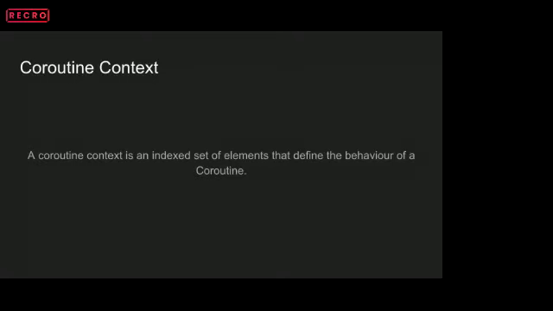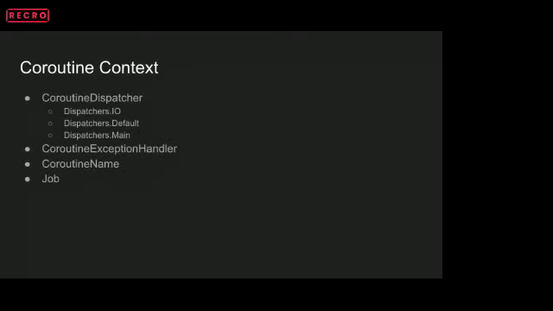What context the coroutine needs to adhere to, or how it needs to be executed, is handled by the CoroutineContext. CoroutineContext has four elements which we can combine and use in a coroutine. These are the CoroutineDispatcher, which further has three types: Dispatchers.IO, Dispatchers.Default, and Dispatchers.Main.